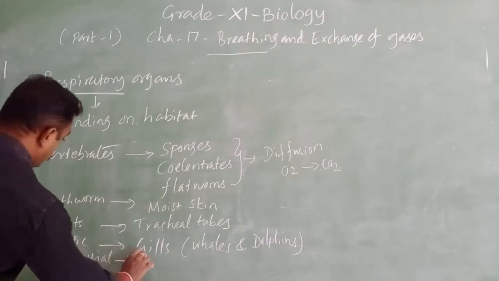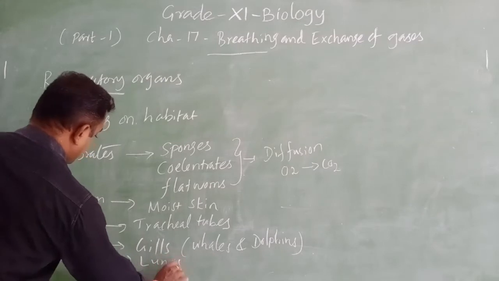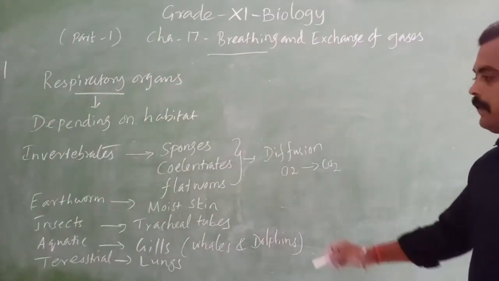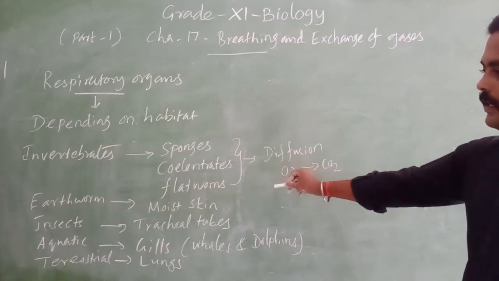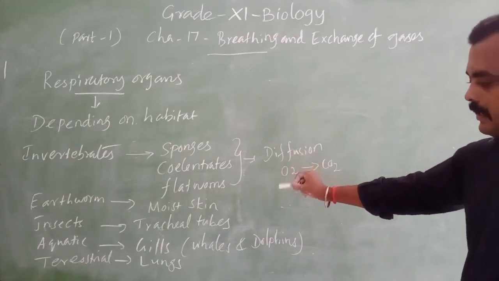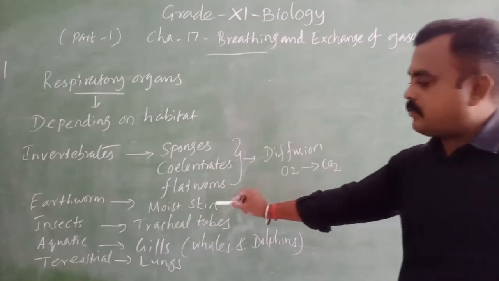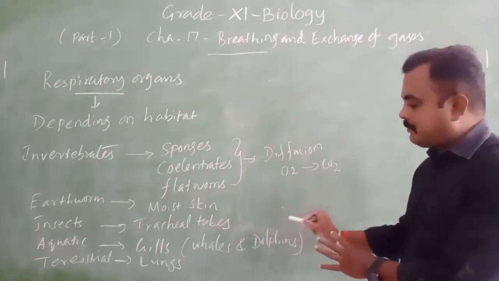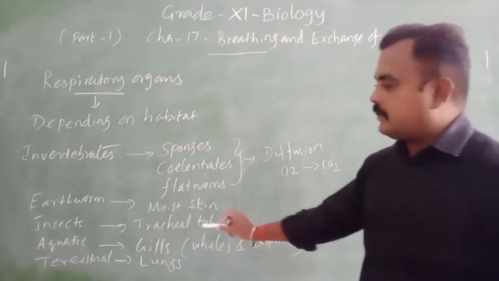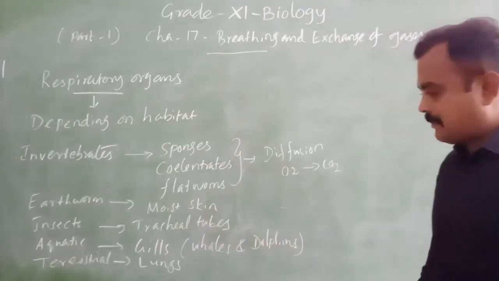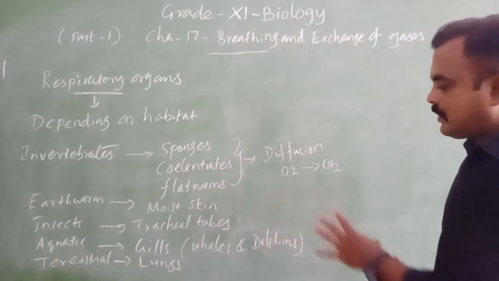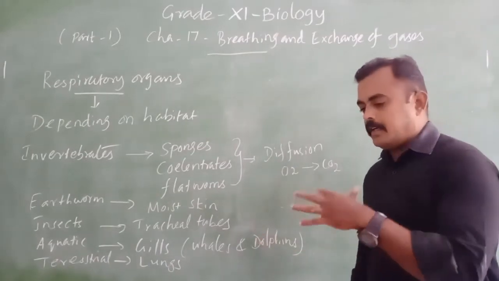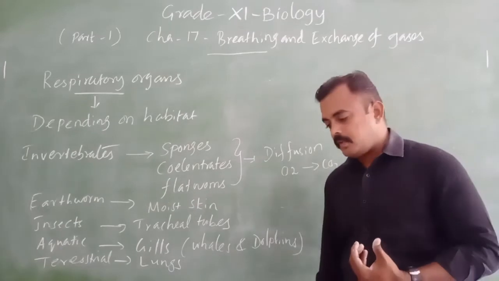Terrestrial animals use lungs. So, earthworms breathe by moist skin, and insects use tracheal tubes. Then next, aquatic organisms use gills, except whales and dolphins. Then terrestrial animals use lungs. Here, terrestrial animals means even birds,